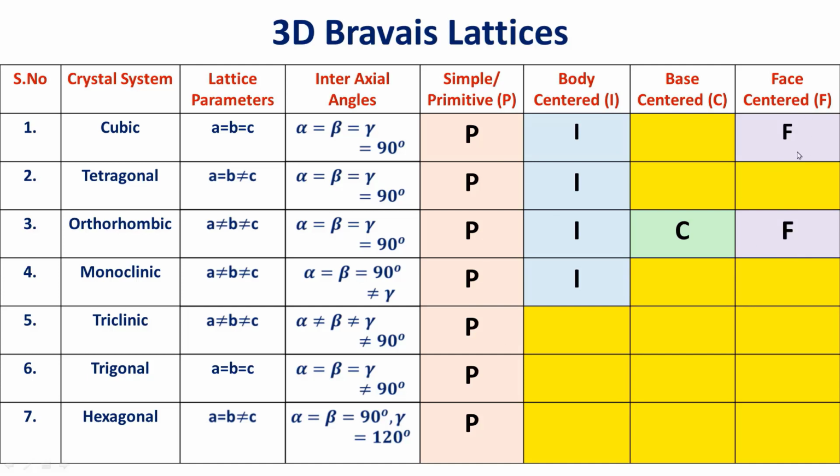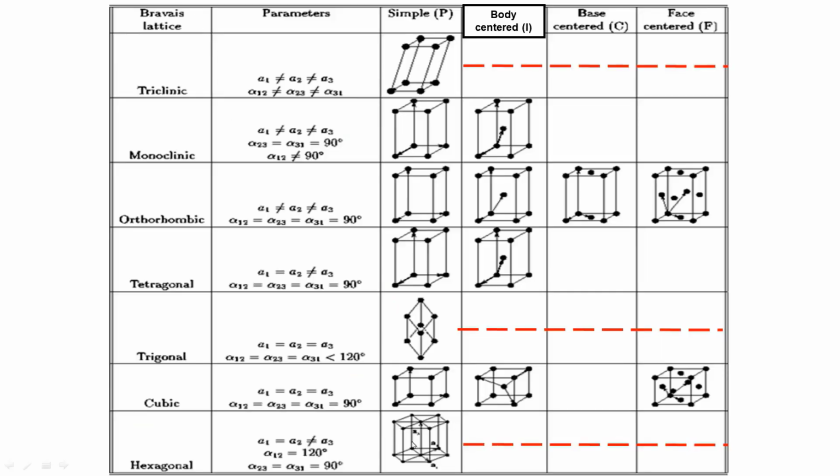The last one is face centered, which exists in cubic. The same thing is presented in the form of figures. The 7 crystal systems are listed here. Their parameters are listed in this column. Their figures are shown in this column. Since 3 do not have any centering, red dashes are shown here. Then for the remaining 4, body centered exists, and also orthorhombic has three kinds of centering. Here it is written body centered, base centered, and face centered, and what is left is cubic, which has face centered, other than body centered and primitive.